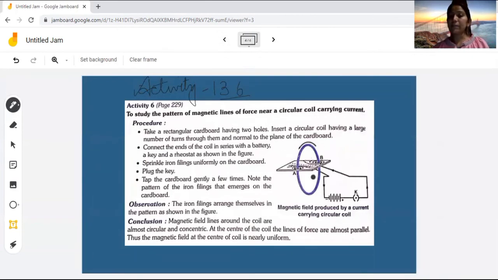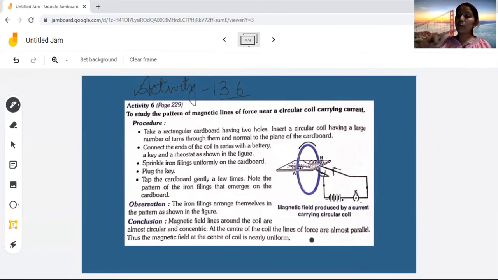See, in this what have we taken? We have taken a cardboard. We have two holes. We have a circular coil carrying current, and that circular coil carrying current is connected with a battery as well as a key. Now the current is moving in the upward direction from here like this, and here it is coming in the downward direction, from positive to negative.